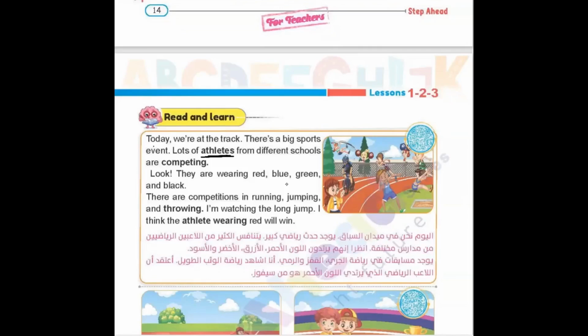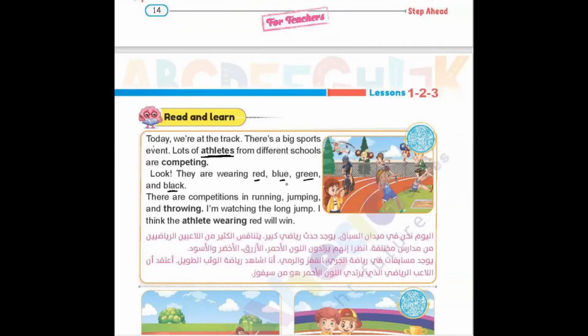Athletes from different schools are competing, and each one tries to win the game. Look, they are wearing red, blue, green, and black. What we can understand here is that we are describing their clothes through colors.